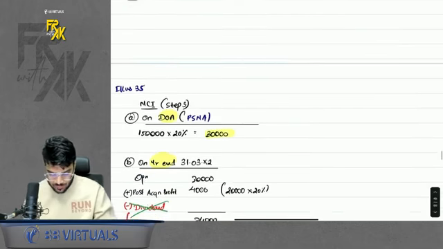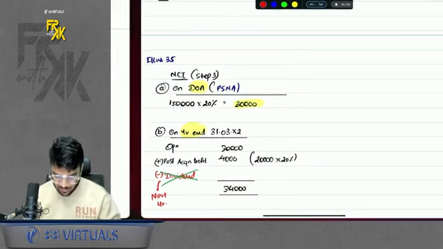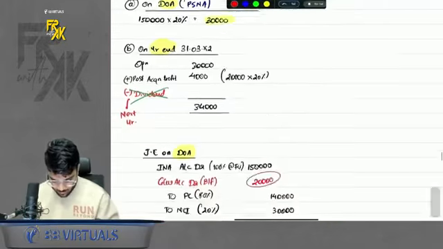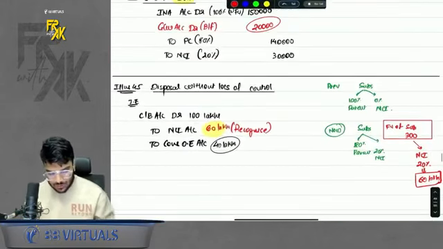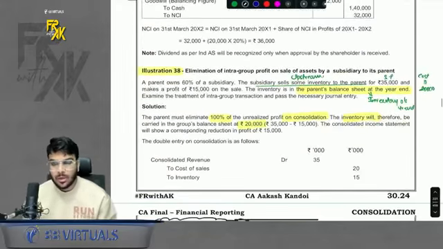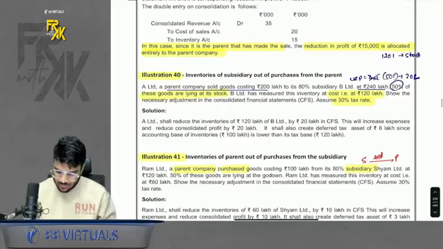So what will be the difference here? So your INA was 1,50,000, no? So your NCI will be 1,15,000 to 20%. Simple. Rest everything remains the same. Okay. Then what else is there apart from these questions? See, question revision is something which is very important, I feel. Okay. So do practice all of them. I am going to revise the major questions, but small questions like these, just practice them once